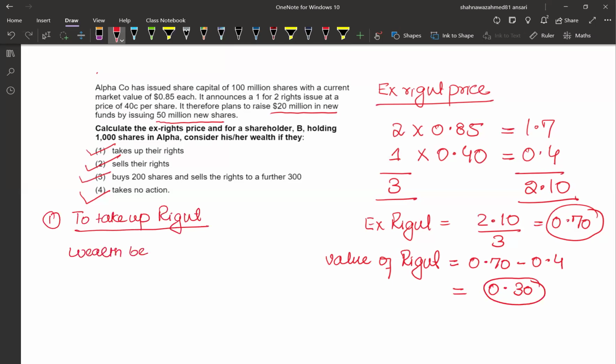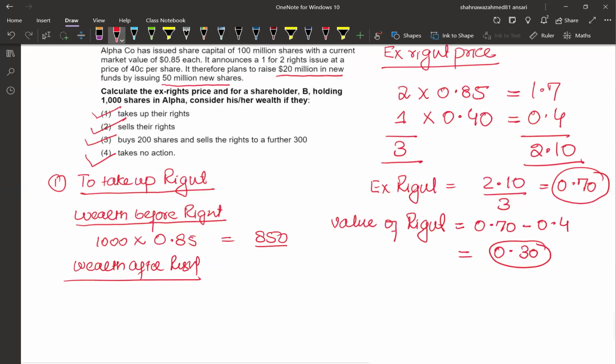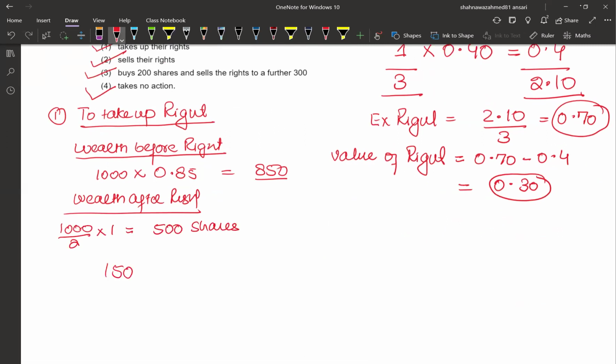Wealth before the right: the investor has 1,000 ordinary shares and the cum-right price is 0.85. That means the wealth is 850. Now wealth after the right. A 1:2 ratio means for every 2 shares, 1 new share will be issued. So 500 shares will be received. As a result, the investor now has 1,500 shares, but the current price is now 0.7.